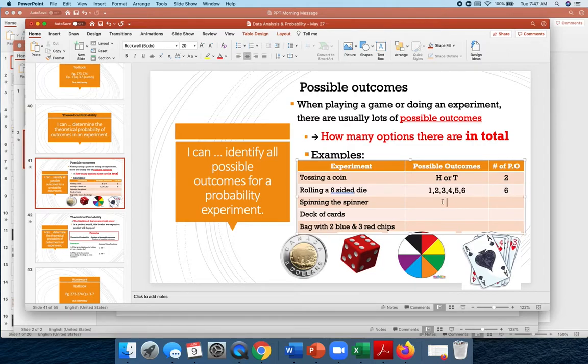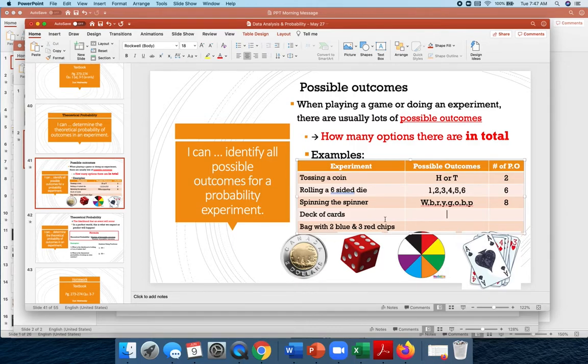Okay, let's keep going. Spinning the spinner. Here we have the spinner. What are the possible outcomes? White, black, red, yellow, green, orange, blue, and purple. You could write them all down, but that's fine. How many are there that I just listed? Well, the number of possible outcomes is 8. There are 8 possible outcomes.